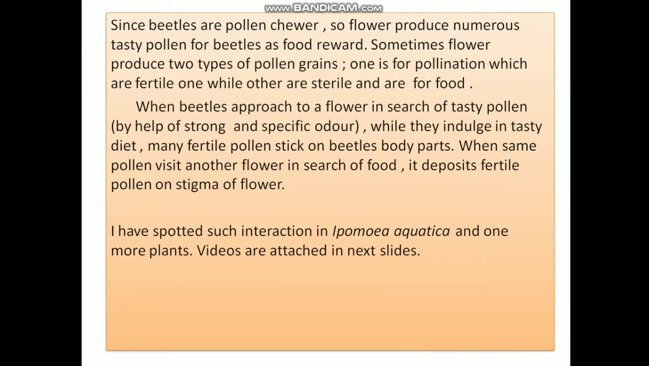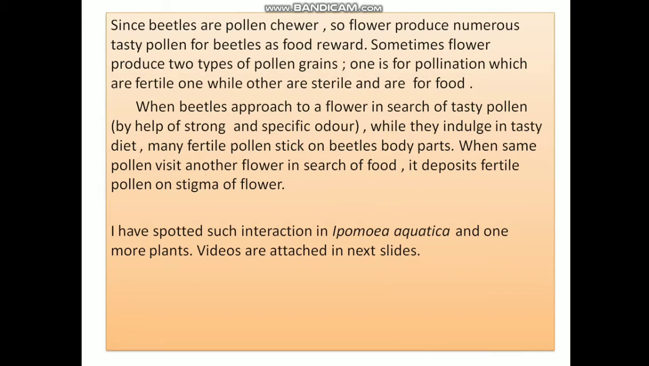Sometimes flowers produce two types of pollen grains. One is for pollination, which is the fertile one, while the other is sterile and is for tasty food. When a beetle approaches a flower in search of tasty pollen with the help of strong and specific odor, while they indulge in a tasty diet, many fertile pollen may stick on the beetle's body parts. When the same beetle visits another flower in search of food, it will simply deposit the pollen grains on the stigma of that flower, and this way the pollination will be completed.